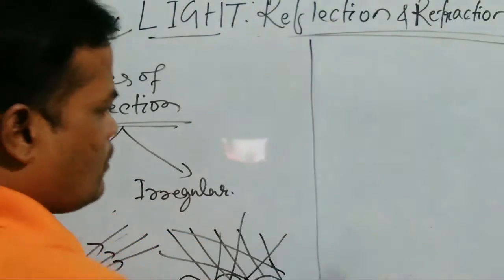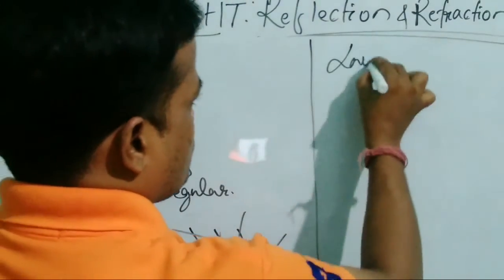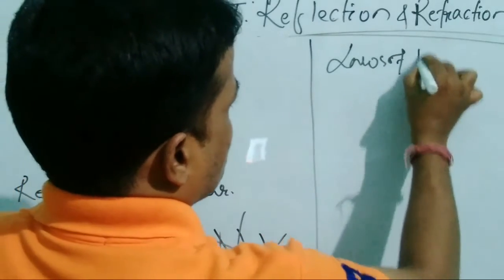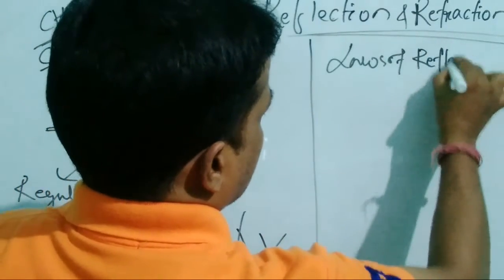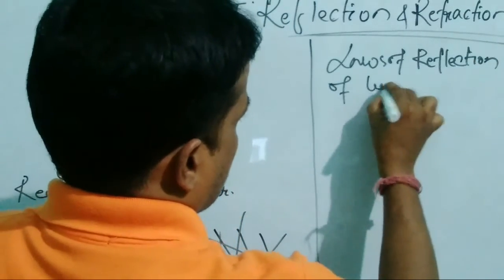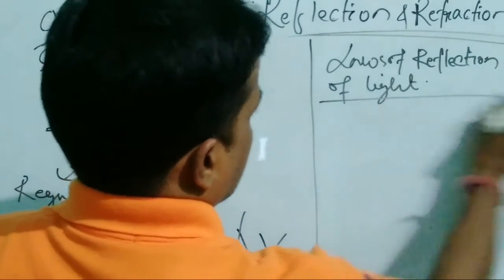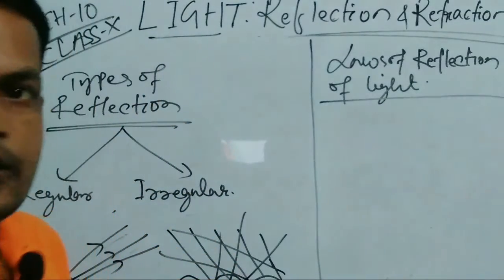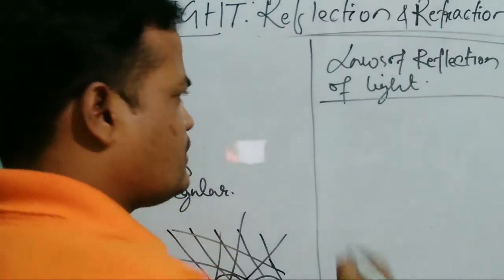Then comes the laws of reflection of light. There are two laws regarding the reflection of light.